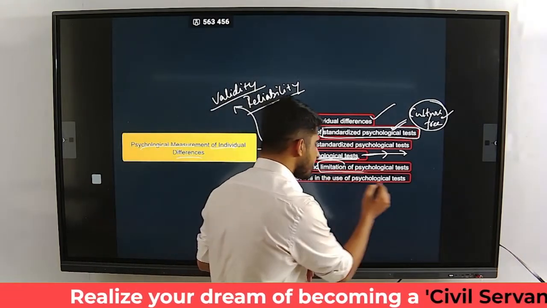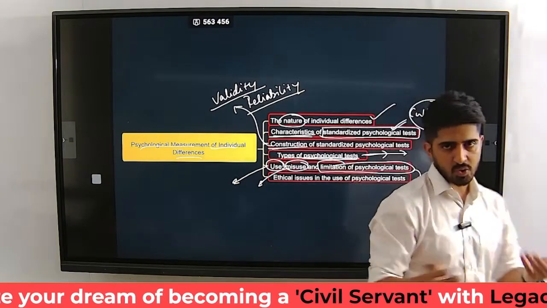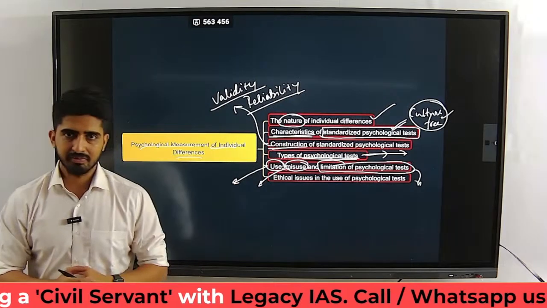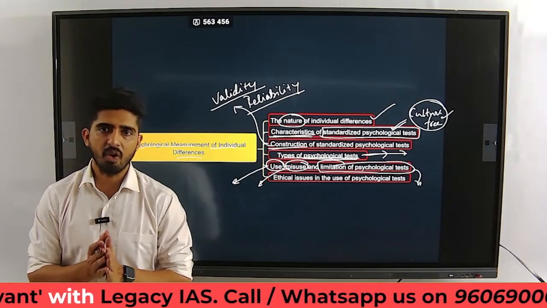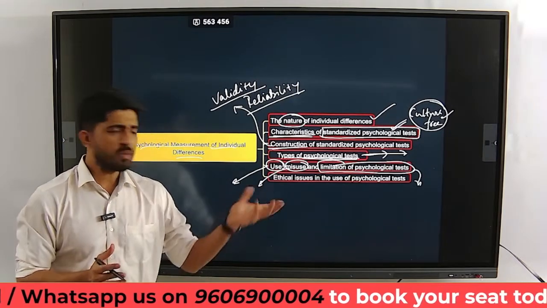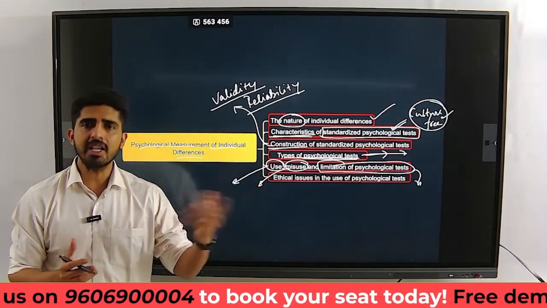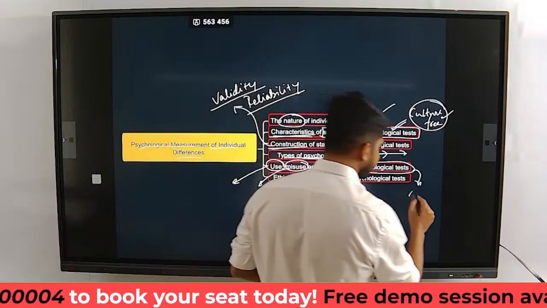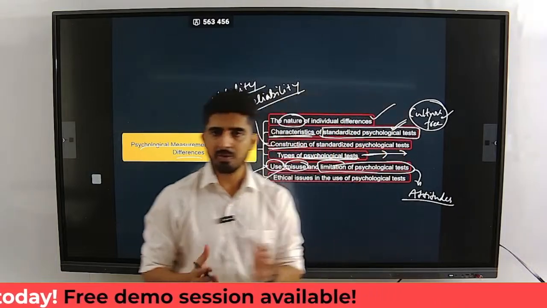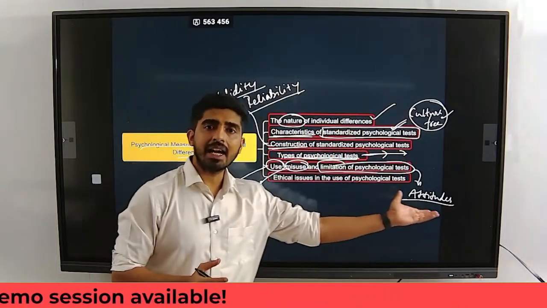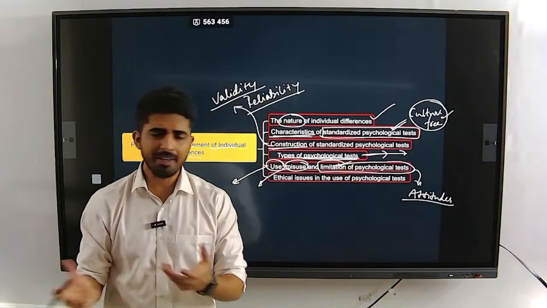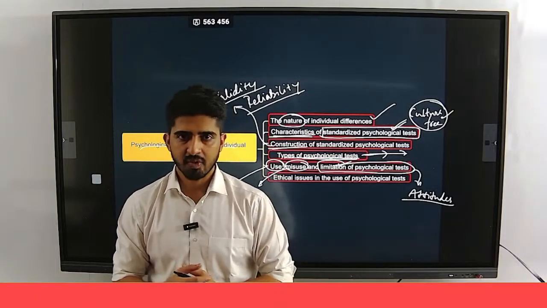What are the limitations of psychological tests? As I told you earlier, they can't give a real picture. They can't give the exact picture of all the psychological abilities or psychological constructs. Some of the psychological constructs you can't even measure directly. For example, attitudes. You can hide them so easily. Whenever it is easy to hide, it becomes a limitation of a psychological test. While we have tests, it is difficult to measure.